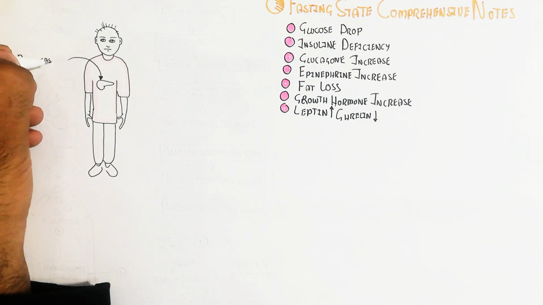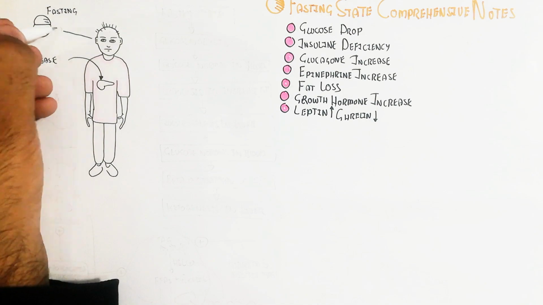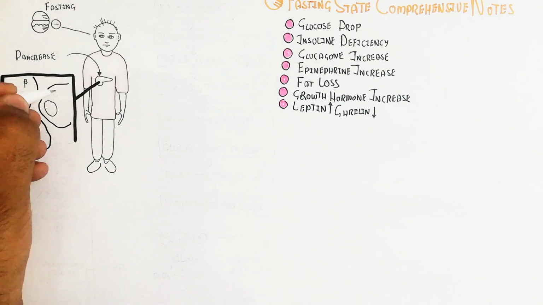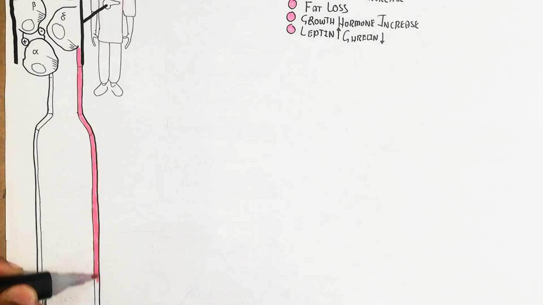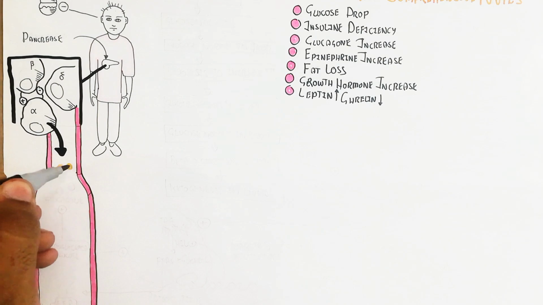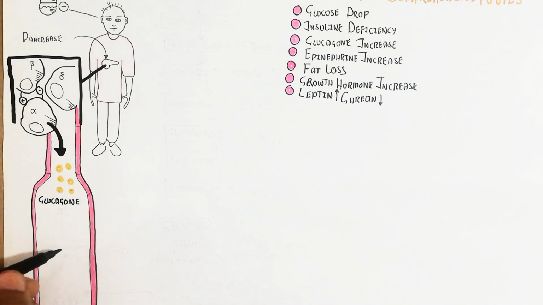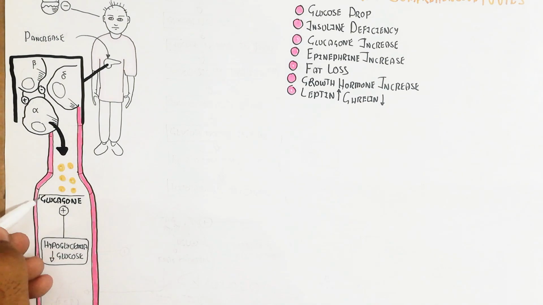Whenever a person does not eat food during the fasting state, the pancreas is triggered to produce glucagon, because the islet of Langerhans contains alpha cells. The beta cell inhibits the alpha cell during the eating time, while the alpha cell produces glucagon due to hypoglycemia, a low level of glucose in the blood.